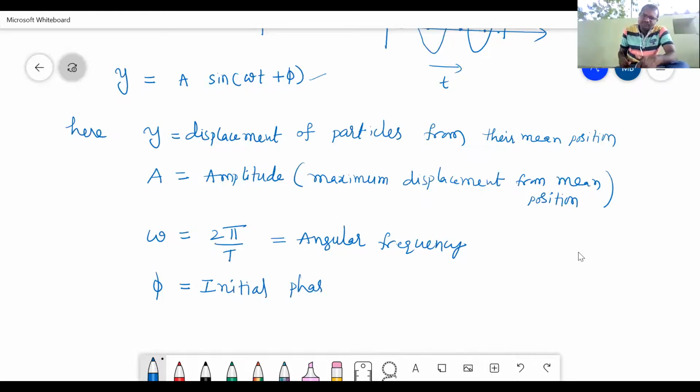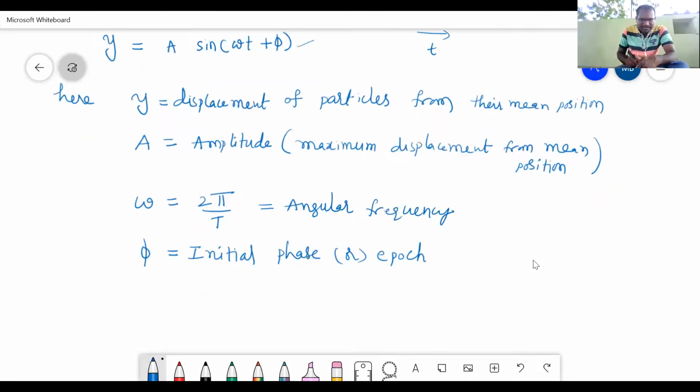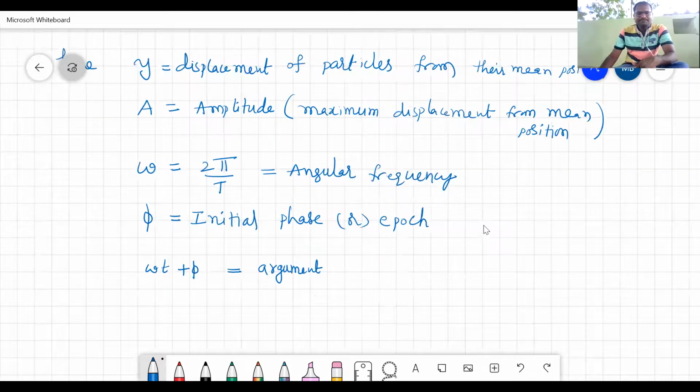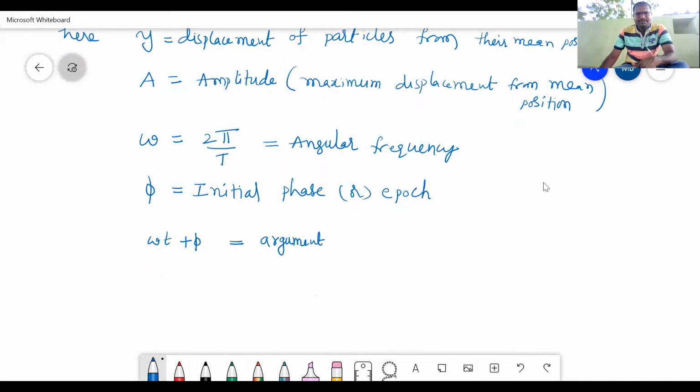You need to remember all these words, or it is also called epoch. Now this total thing, omega t plus phi, all together is called the argument. Clear? So everything is included in here.